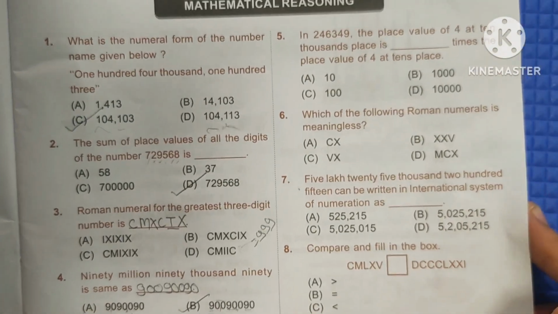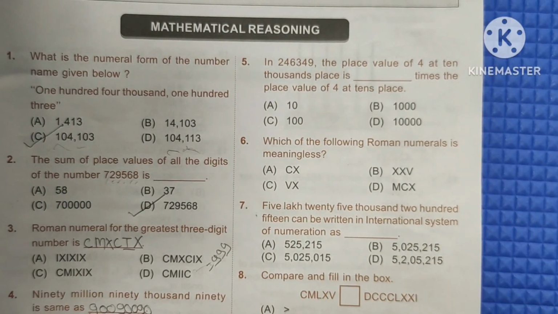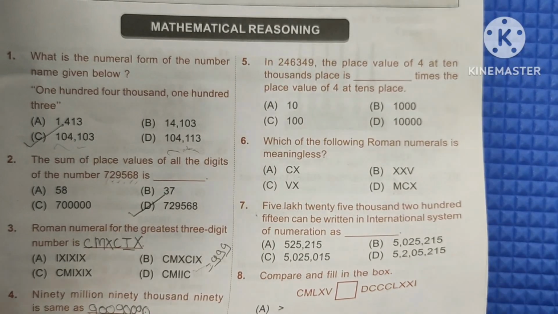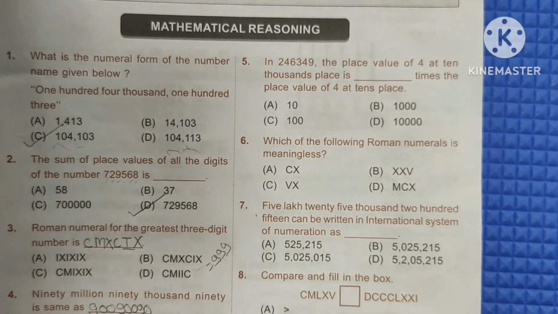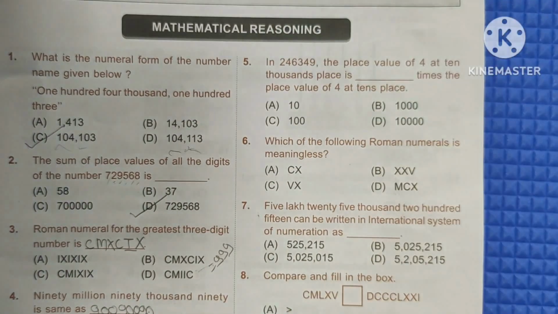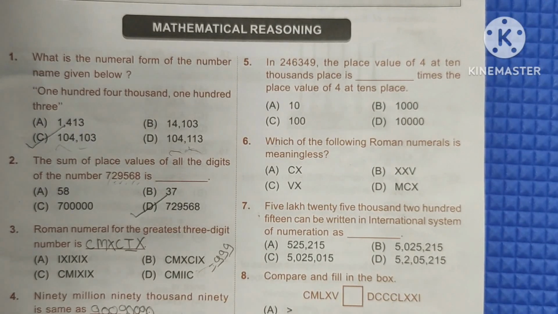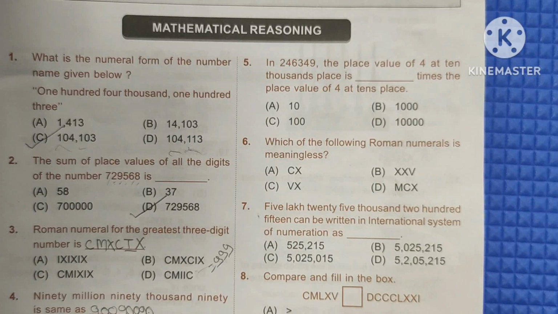And now fifth question. In 2,46,349, the place value of 4 at 10,000 place is dash times of place value of 4 at 10th place. So here 2,46,000, I said, means the place value of 4 is 40,000, and the place value here is 40. So 40 into 1,000 will be 40,000.